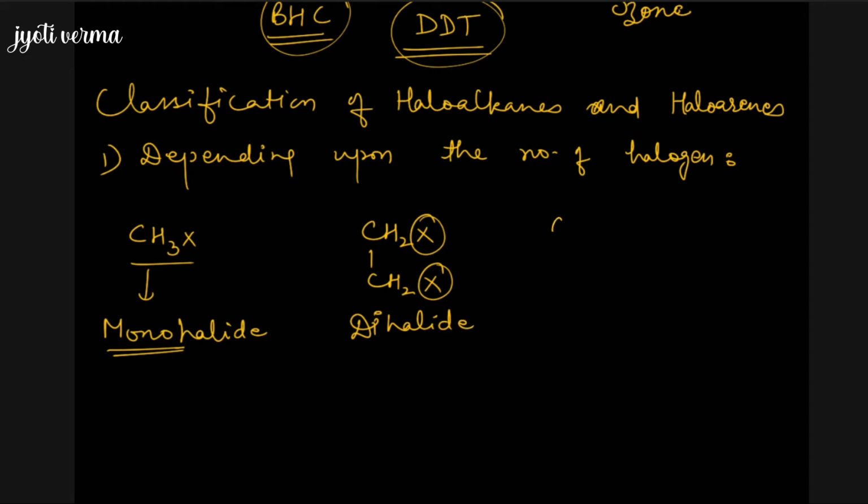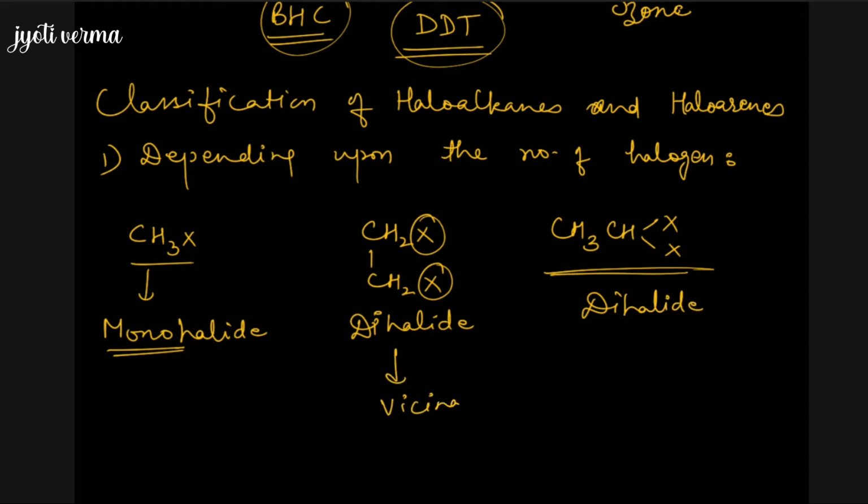Now if we talk about this compound CH3CHX2, this is again a dihalide because two halogen atoms are there, but there is a difference. This dihalide is called a vicinal dihalide and this dihalide is called a geminal dihalide. We studied it in class 11 that when the halogen atoms are present at adjacent carbons, we call it vicinal, and when the halogen atoms are present at the same carbon, we call it a geminal dihalide.